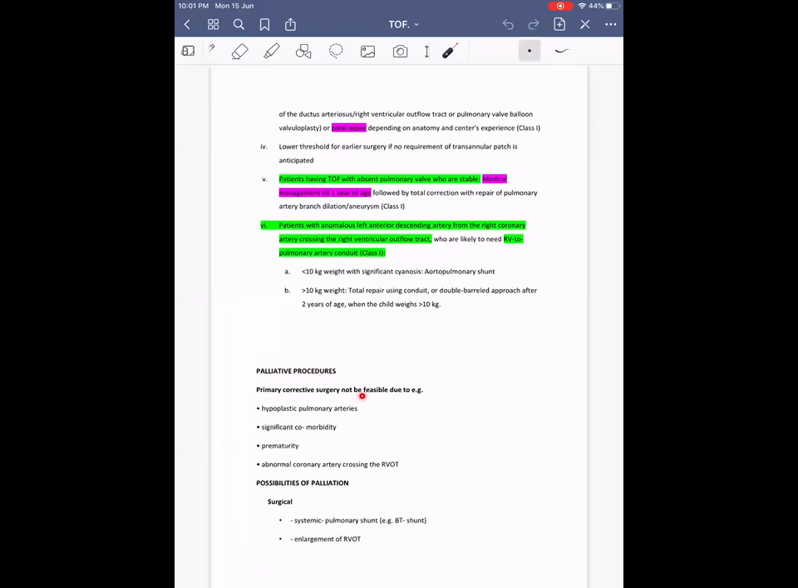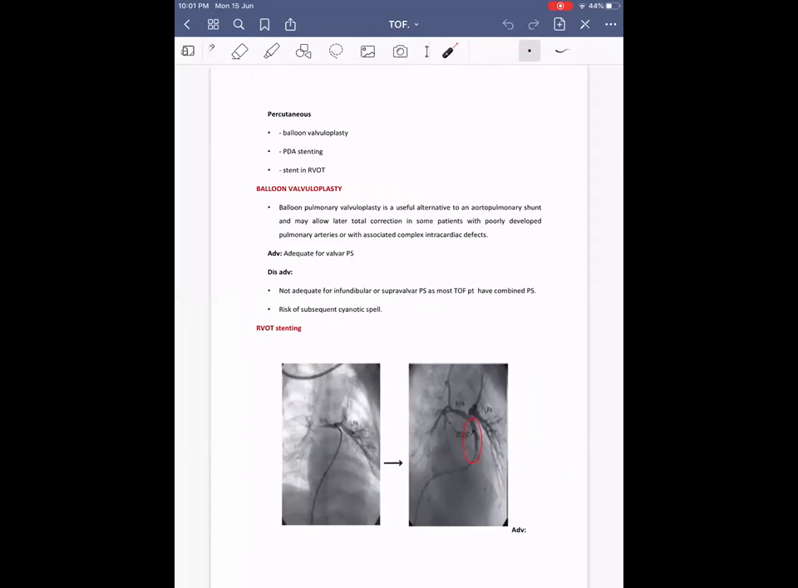Primary corrective surgery when not feasible, like hypoplastic pulmonary artery, or if there are associated comorbidities, low weight and prematurity, or if the coronary is crossing the RVOT, then these are the indications to consider palliative procedures. This palliation can be done surgically, like BT shunting or enlargement of the RV, or percutaneously by RVOT stenting, PDA stenting, and balloon valvotomy.